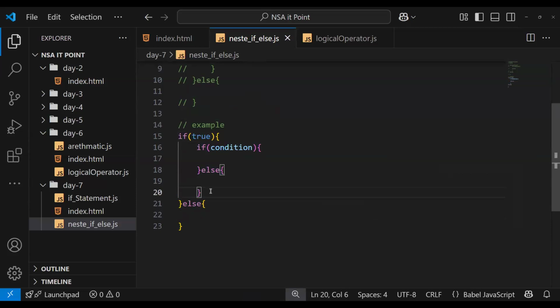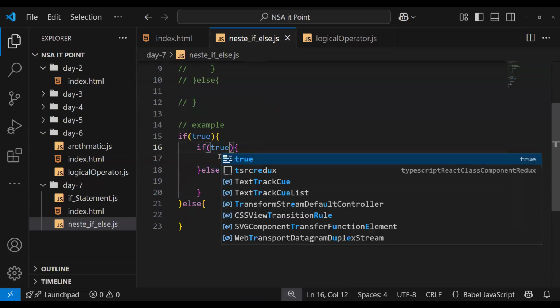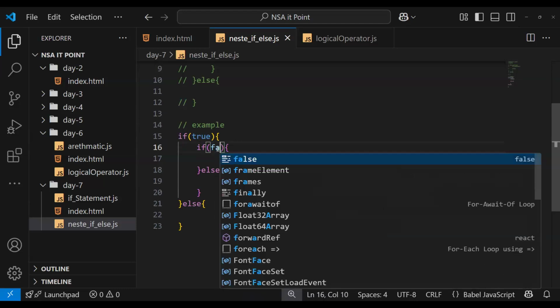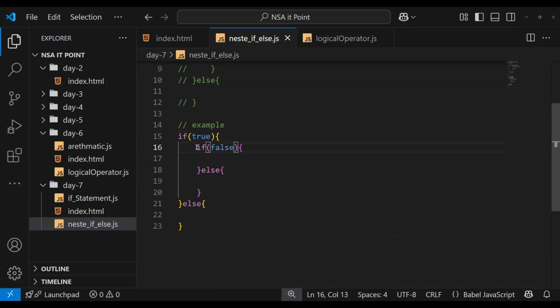It will get inside the true block, and if this condition is also true, then it gets inside this block. If it gets false, it will not execute this code; it will execute this one instead. Indentation: can you see the proper indentation?